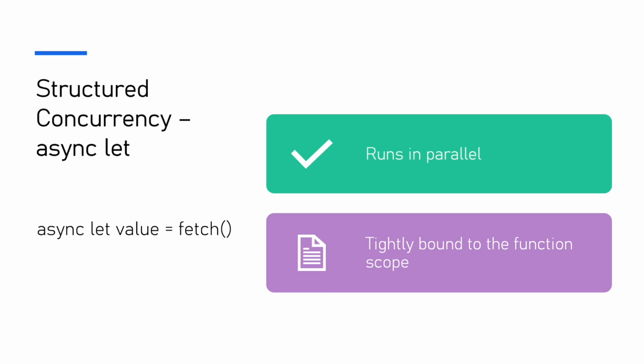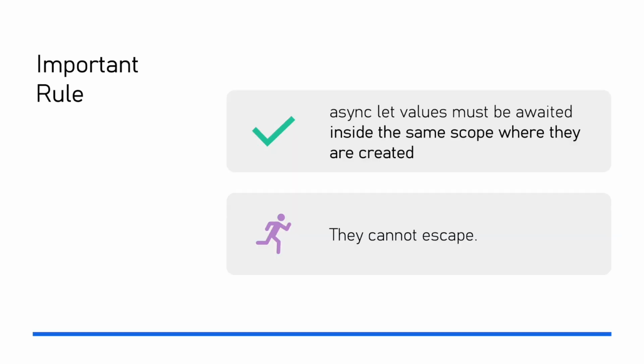So, anything created using async must stay inside that function. We can say that async values must be awaited inside the same scope where they are created. They cannot escape.